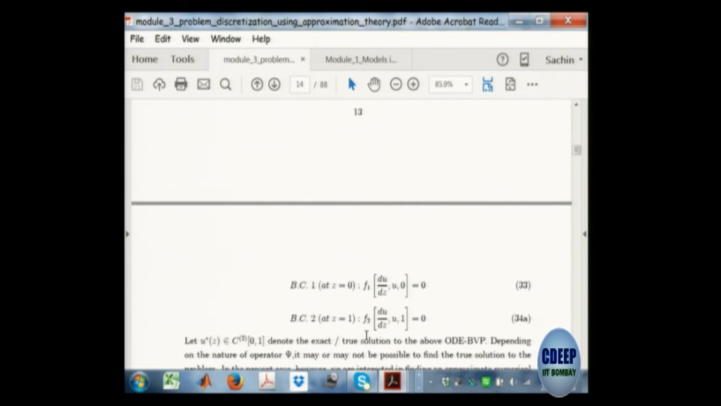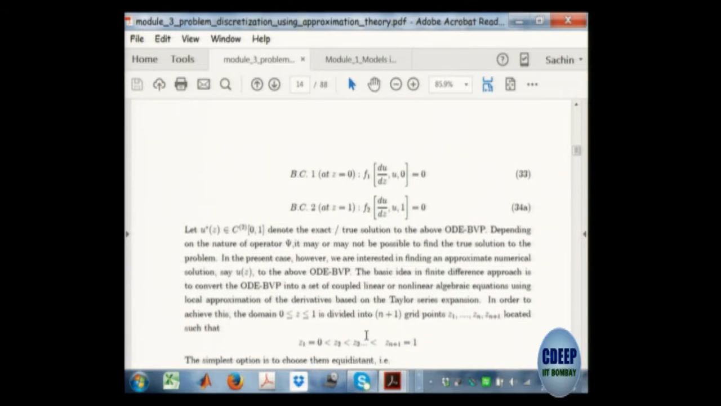I have given this as an operator psi in some function, it could be linear, non-linear, doesn't matter, some function which is over some normalized domain 0 to 1. This could be length, for example, where 0 is the beginning and 1 is the end, and then you have two boundary conditions, one specified at z equal to 0 and the other specified at z equal to 1. Now if I teach this problem, I can teach a solution of this problem, and this becomes very abstract.